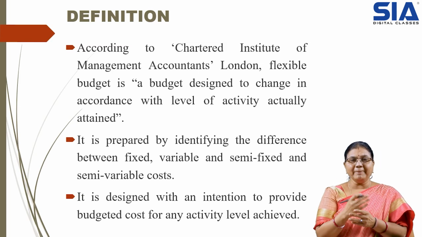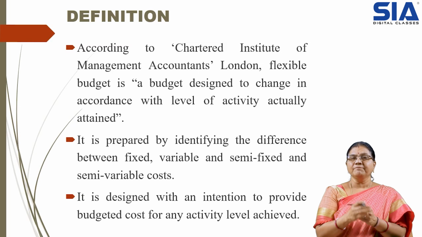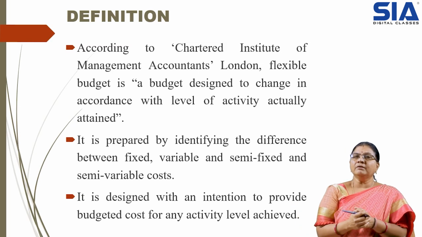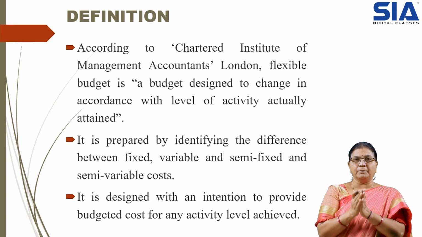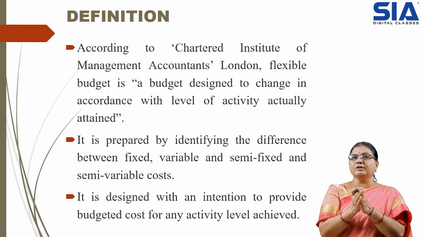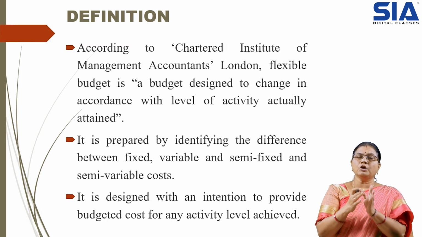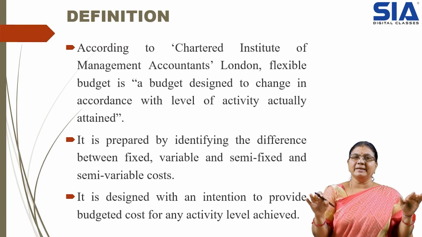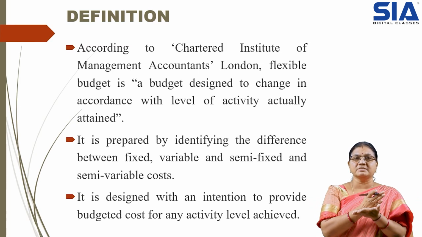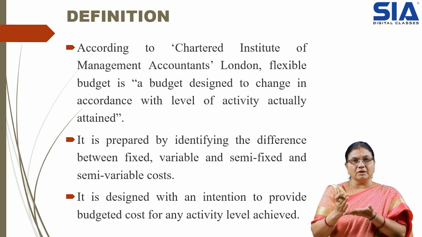It is prepared by identifying the difference between fixed, variable and semi-variable costs. When the volume of production is increasing, definitely there will be a reflection on the cost. As we repeatedly discussed, fixed cost remains unchanged whether we are producing 60,000 units or 70,000 units.